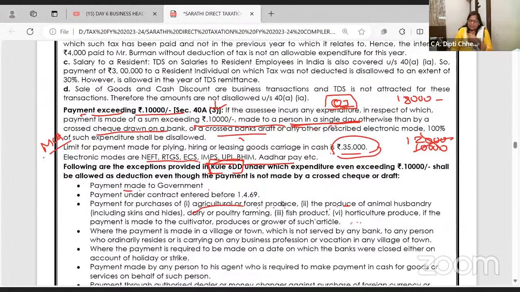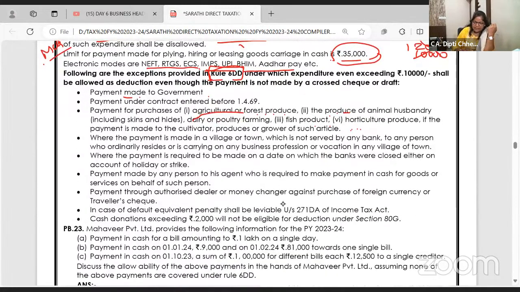Okay, these are single person, single day. Can I pay 8,000 cash to 8 people in a single day? Yes, allowed, because how much was given to each one? 8,000. Followed? Right. Following are the exceptions provided in Rule 6DD. They say if you pay for forest project, fisheries, horticulture, where there are no bank accounts. Payment is made in village and town where there are no bank accounts. It has to be made on continuous bank holidays. Then cash will be allowed. So like this they are there.